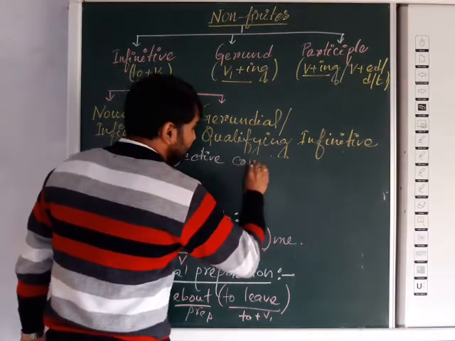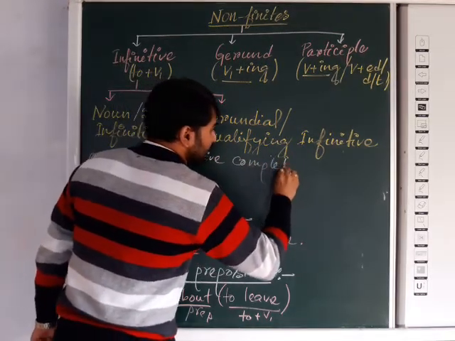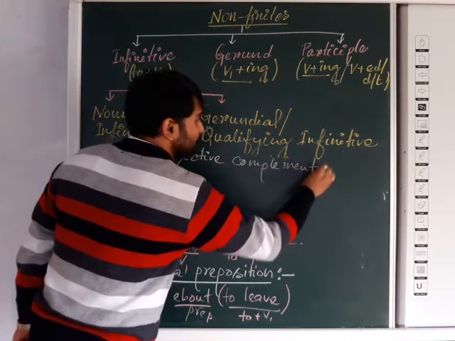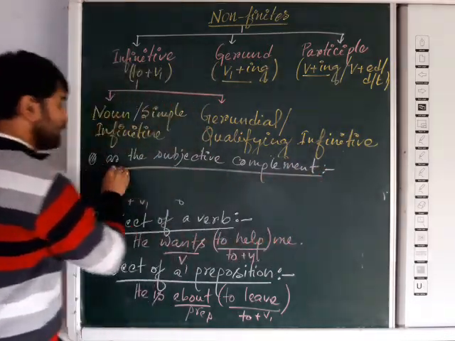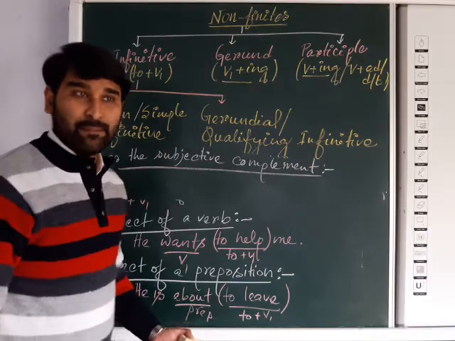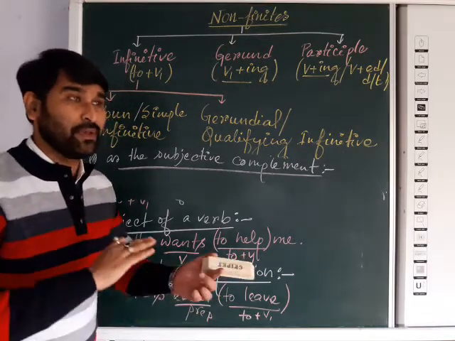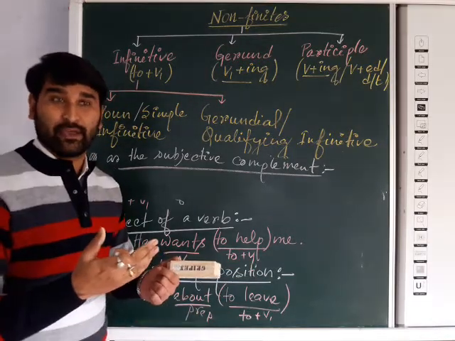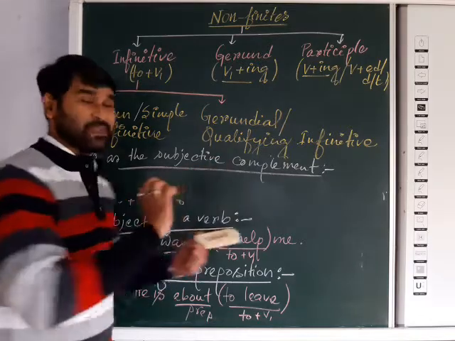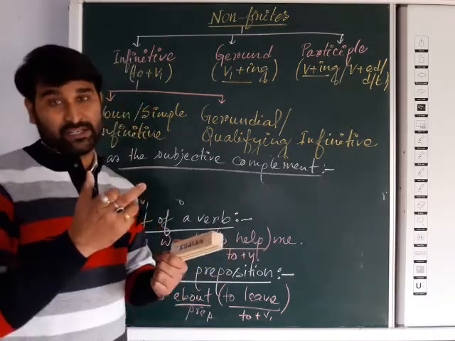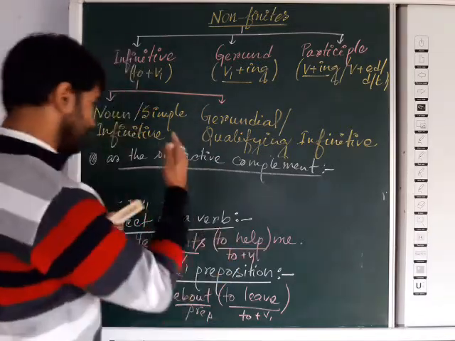As the subjective complement. Now what is complement? Complement means what will be adjacent to some others, because without complement some of the things will not be completed. So that is called complement.